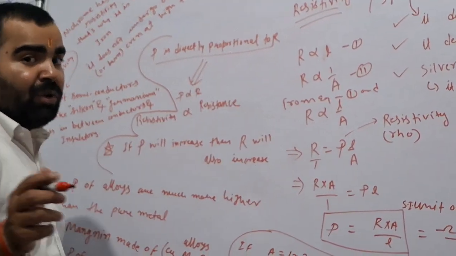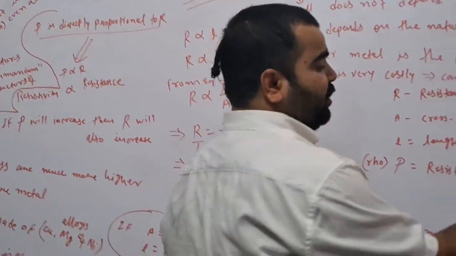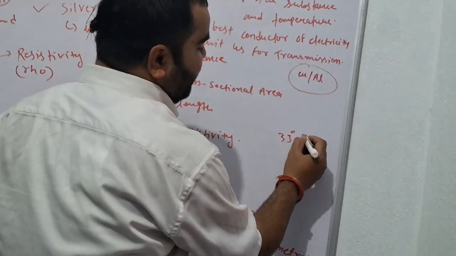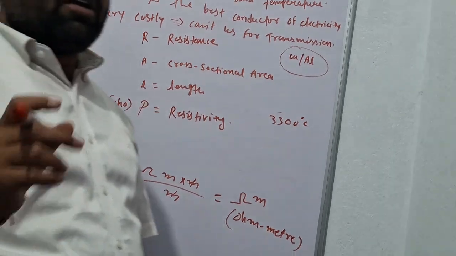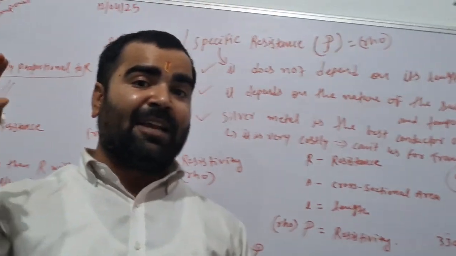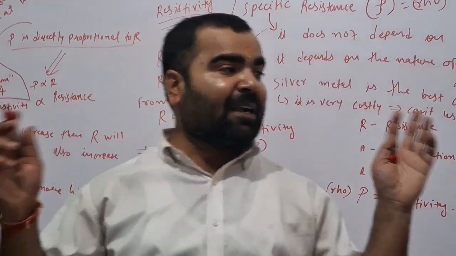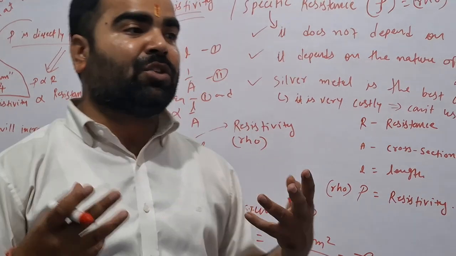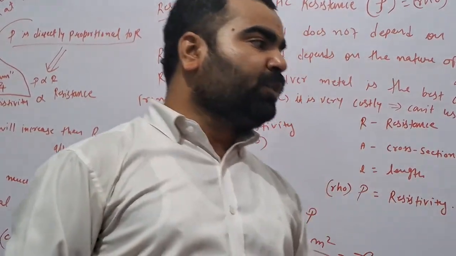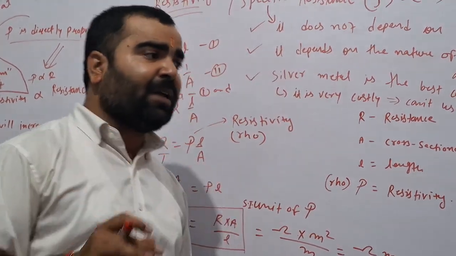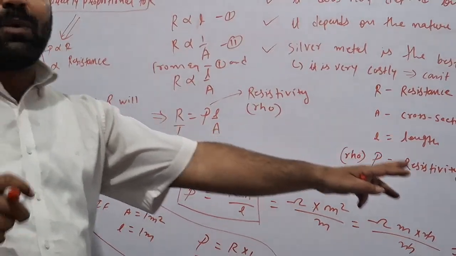And one more metal has a melting temperature of 3300 degrees Celsius. Can you tell me which one is that? The old bulb at the construction site, which is not available in the market now because it used to consume very high power.